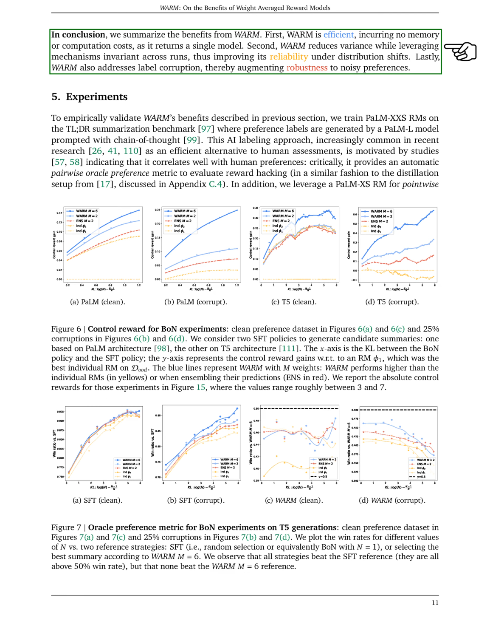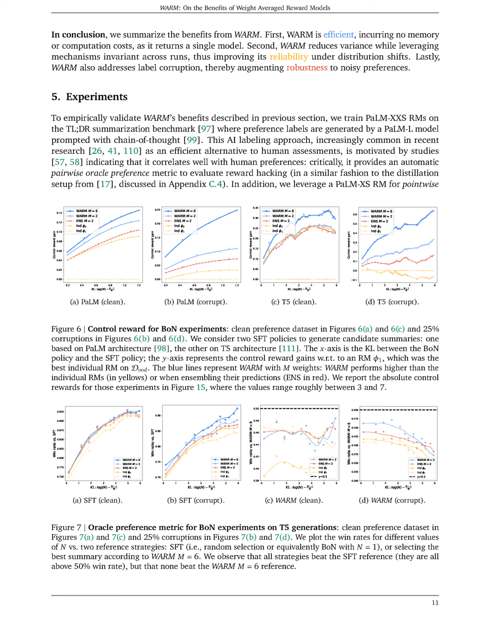In conclusion, the benefits from WARM are threefold. First, WARM is efficient, incurring no memory or computation costs, as it returns a single model. Second, WARM reduces variance while leveraging mechanisms invariant across runs, thus improving its reliability under distribution shifts. Lastly, WARM also addresses label corruption, thereby augmenting robustness to noisy preferences.